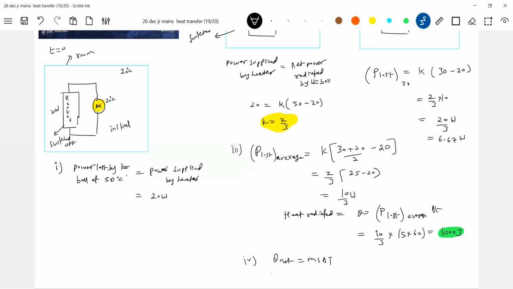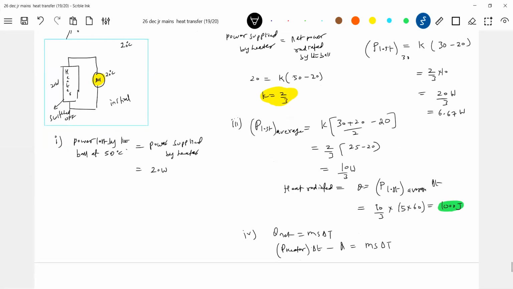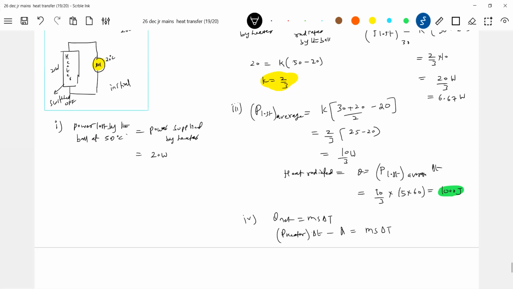So heat supplied by the heater coil. So how much is it? 20 into 5 minutes, or power supplied by the heater coil, I'll write it, into delta T, minus the total heat radiated, Q equals m s delta T. And we know delta T, what is the change in temperature? In that 5 minutes, it will change from 30 to 20 degrees Celsius.